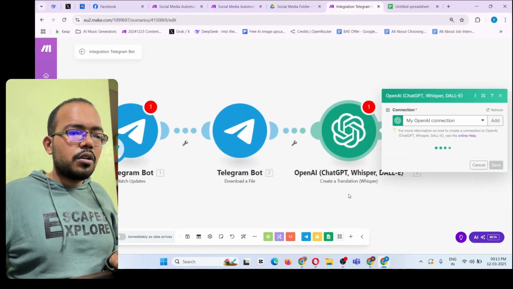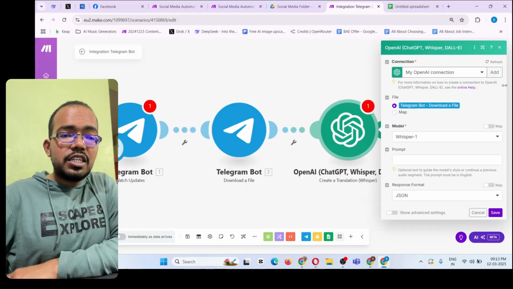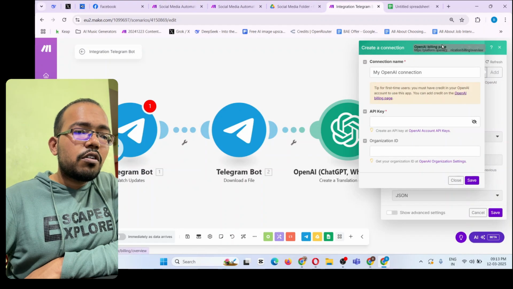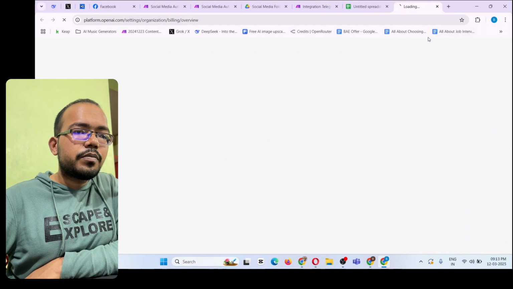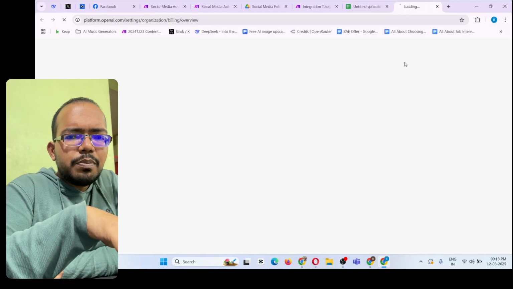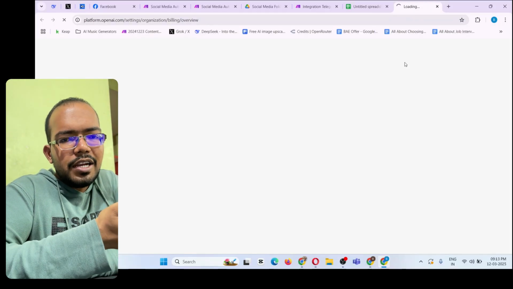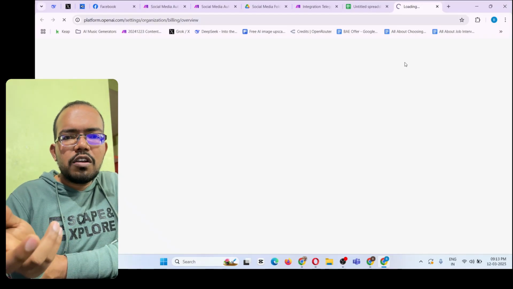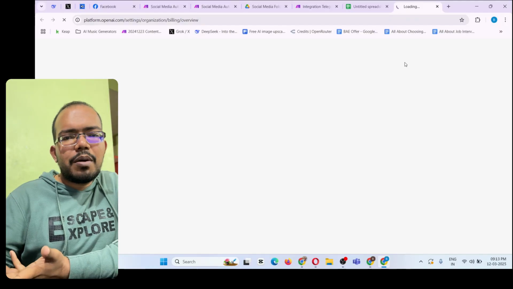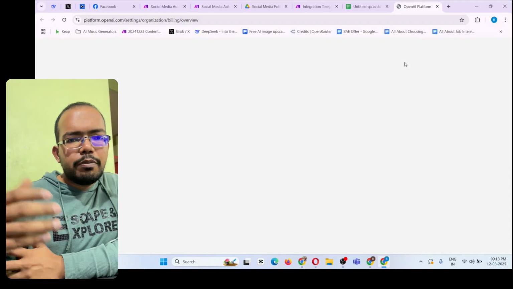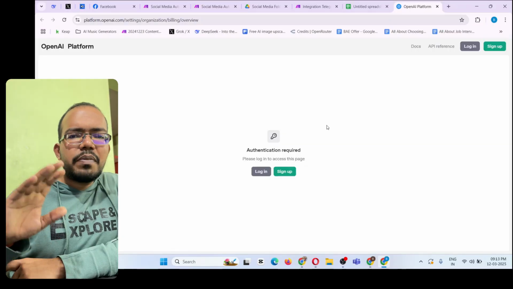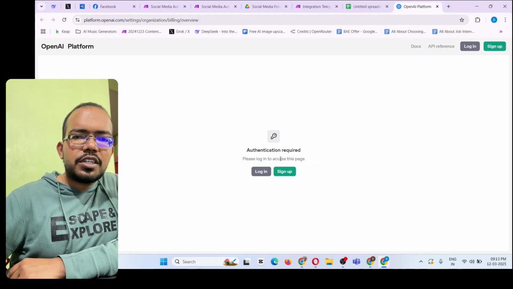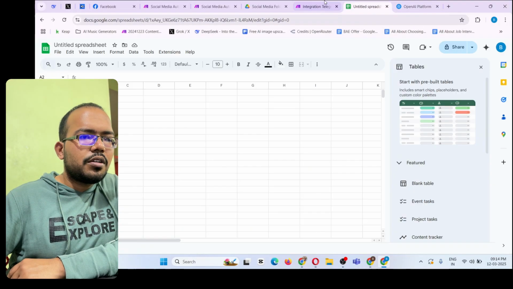Here you have to first connect your ChatGPT. If you don't have that, click on this add and you have to search for this, go on this link. For ChatGPT you have to purchase a plan to use it in this, but it is not charged too much. You can simply buy tokens worth $5, which can work for a month or maybe 2 months as well, depending on how much you use. So you basically have to purchase the token and not the ChatGPT Pro account. So log in over here, purchase the token of $5 and start using it.